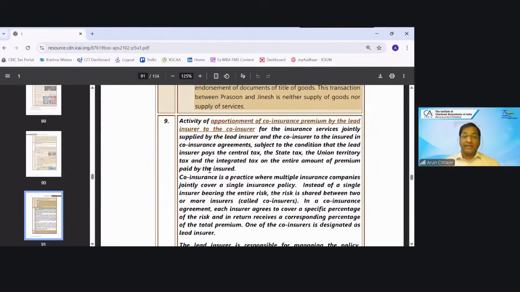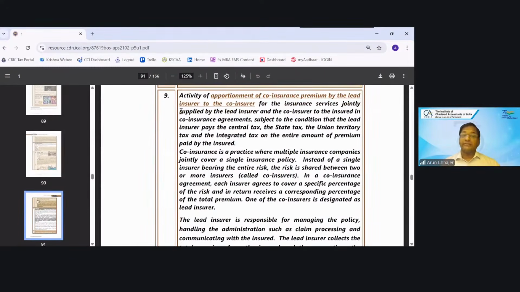Now, they have added para 9 and para 10, which is important for your exam. Activity of apportionment of co-insurance premium by the lead insurer to the co-insurer. Suppose I'm a lead insurer and you are my co-insurer. Whatever premium I have collected earlier, before 22nd September, there was a litigation on whether sharing the co-insurance premium with the co-insurer would also be taxable. That was a question mark. So now they have added this in para 9.